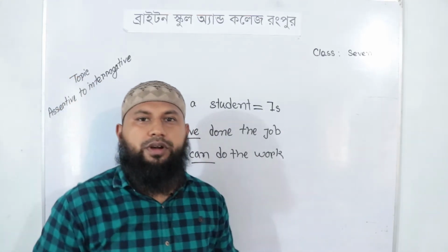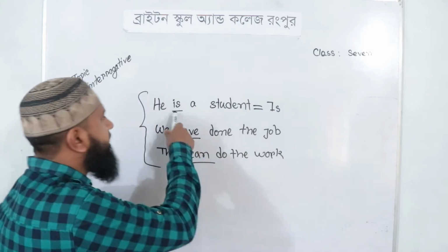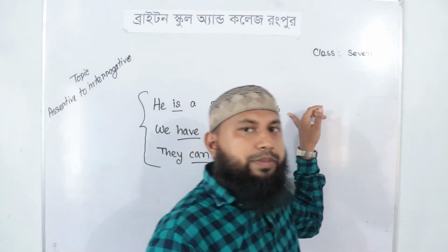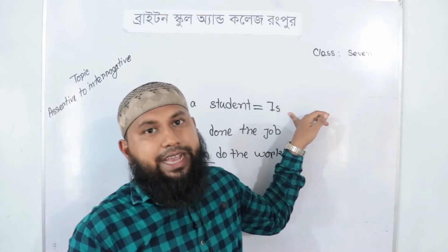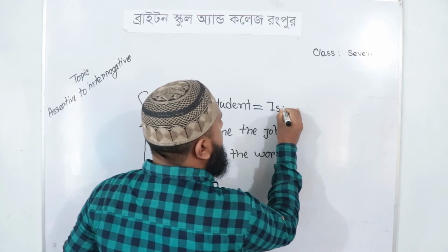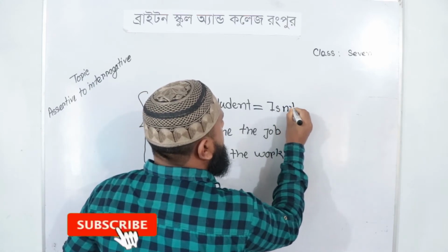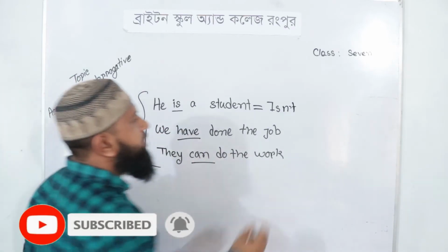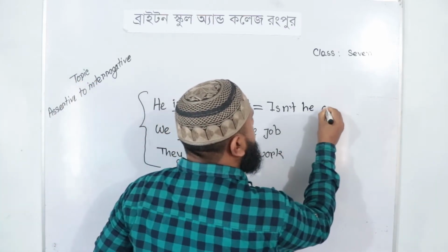Oh, you have to remember another thing, that if the sentence is affirmative, then the interrogative part will be negative interrogative. So to make it negative, we have to use not, isn't. There the subject is he. Isn't he a student?